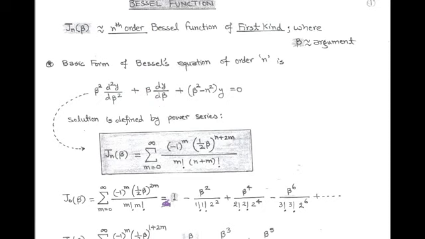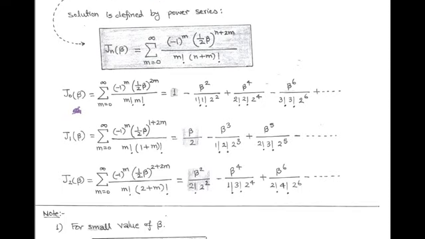Now for n equals 0 order, the Bessel function is denoted as J0(beta) and it is obtained when we put n equals 0 in the above formula, and it is equal to summation m equals 0 to infinity (minus 1) to power m into (1 upon 2 beta) to power 2m upon factorial m into factorial m.